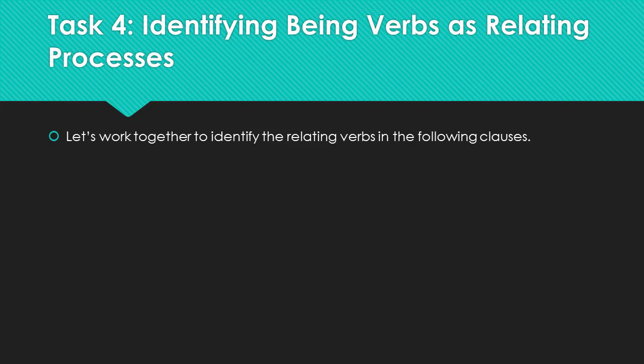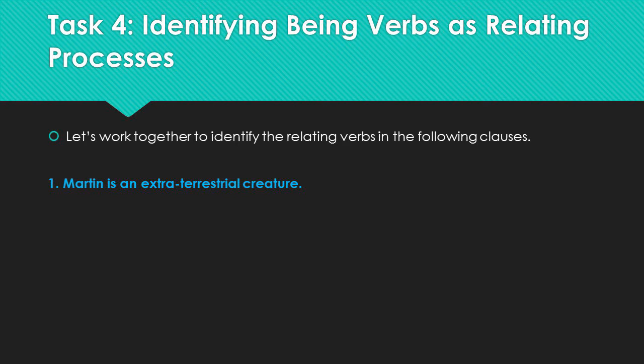Okay, let's work out some being processes together. Our sentence is, Martin is an extraterrestrial creature. We can ask if Martin is doing something, or if Martin is sensing something, or if he is saying something. And if the answer is no, then we must be dealing with some type of relating verb. So, is Martin being something? Hopefully you just answered yes.